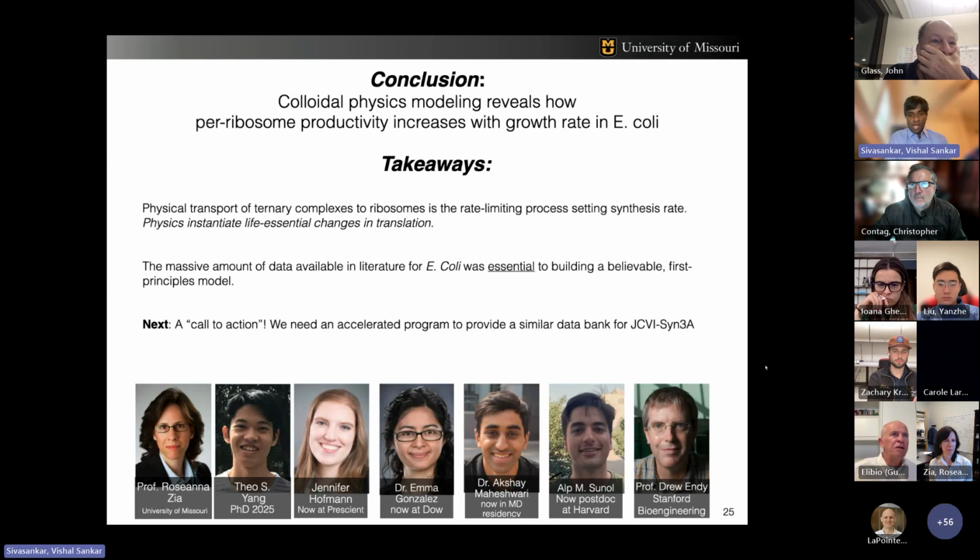Here, using E. coli as a model system, we show the need to represent biomolecules explicitly and individually with physiological stoichiometry, and that was possible because of the massive data in the literature for E. coli, which was essential for faithful model building. And this is exactly what we need, an accelerated program to provide a similar data bank for Syn3A.